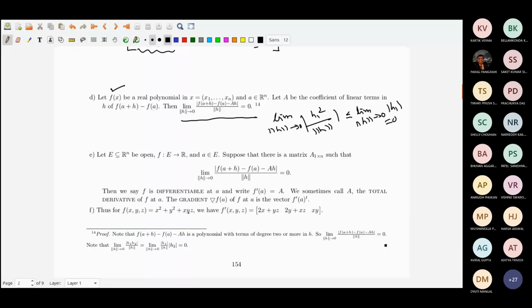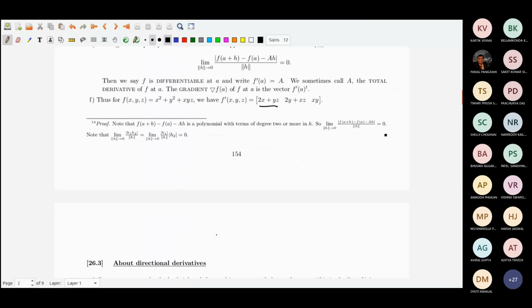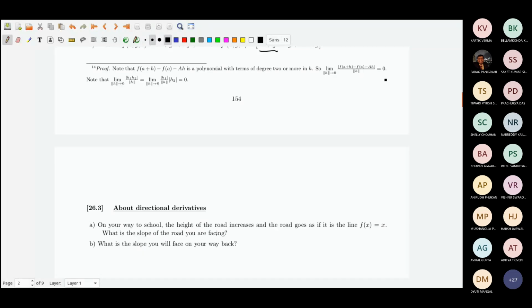So that's why you are getting 2x plus yz. Okay, no problem for polynomials.